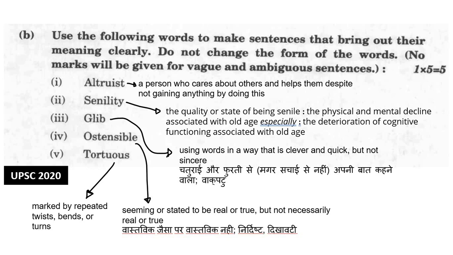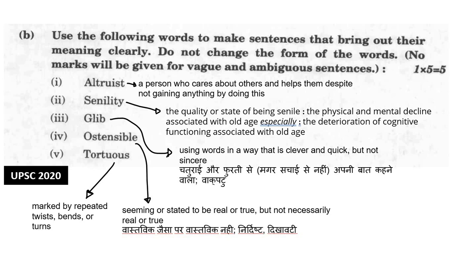Now the next important word is glib. Glib means using words in a way that is clever and quick. Okay, बहुत चतुराई से या फुर्ती से अपनी बात को कहना. So glib का हो जाएगा, sentence can be the spokesman's answer was just too glib, or he's a glib self-centered man. That is how you can use the sentence glib.